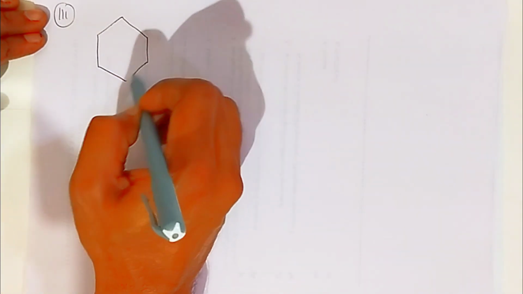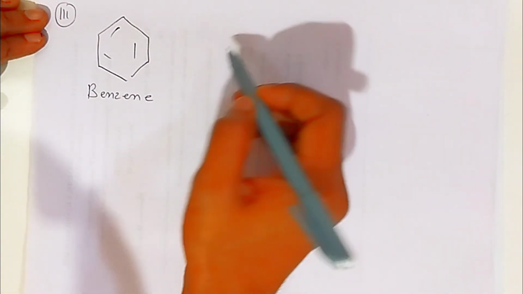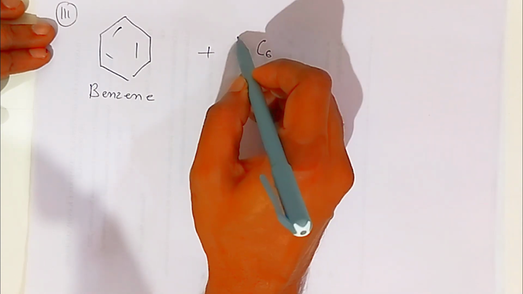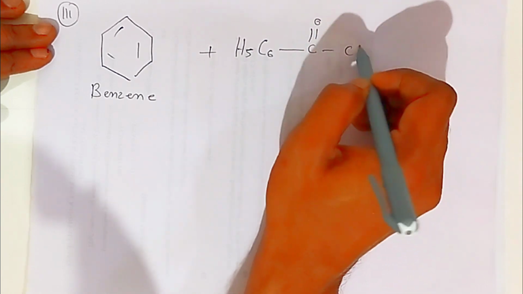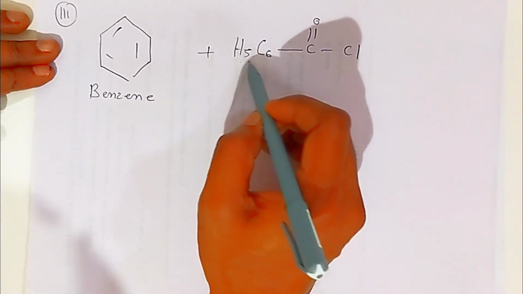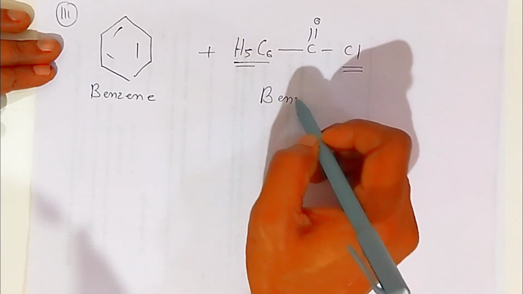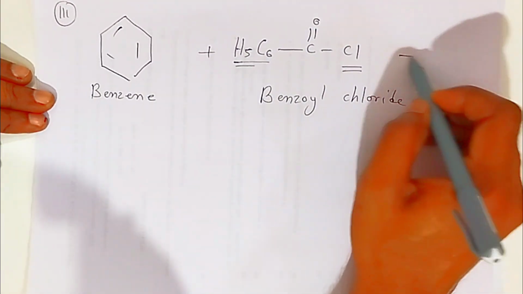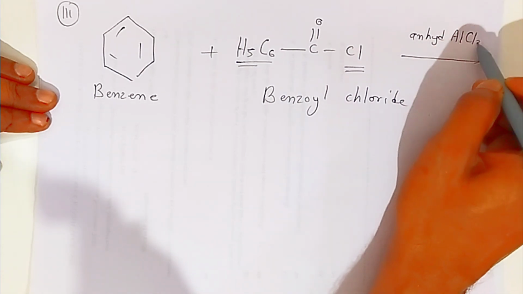Third example, students: you have benzene. This is an aromatic hydrocarbon. Action of benzoyl chloride. C6H5, one of the hydrogens of this benzene I am replacing with CO. So carbonyl has 2 valencies, 1 valency by benzene, the other is chlorine. So this is called benzoyl chloride. Action of benzoyl chloride on benzene in presence of anhydrous aluminum trichloride, and just heat it.